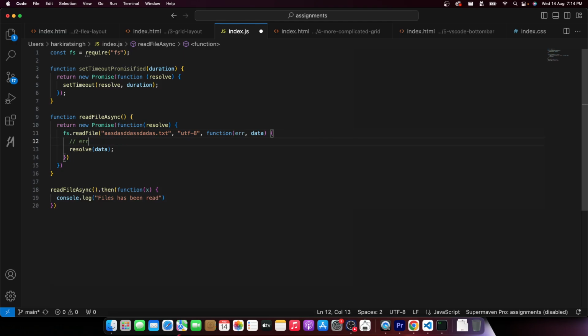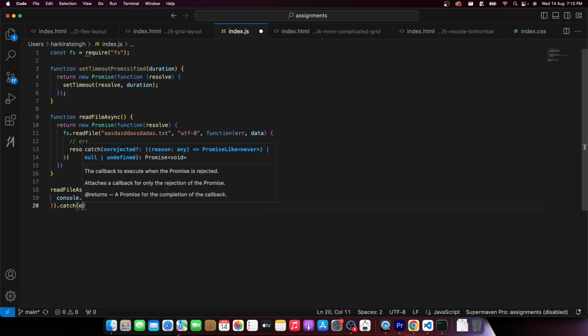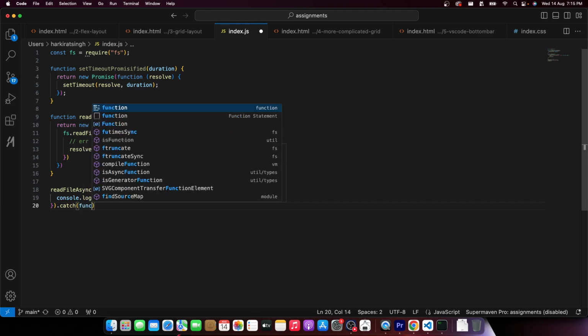The control will reach here where error will be something, but I totally ignored the error. I never propagated this error to whoever was calling me. Ideally, whoever was calling me needs to do a dot then. Dot then means everything went fine, or do a dot catch. What does dot catch mean?